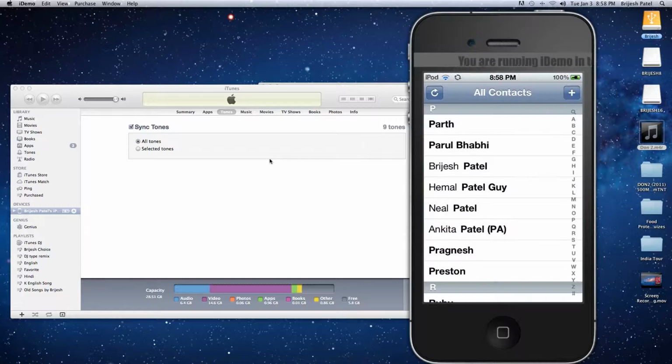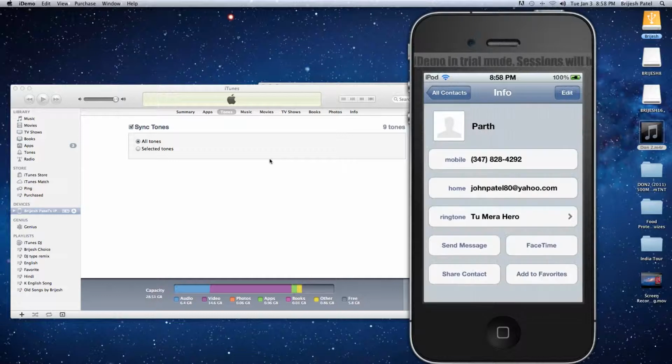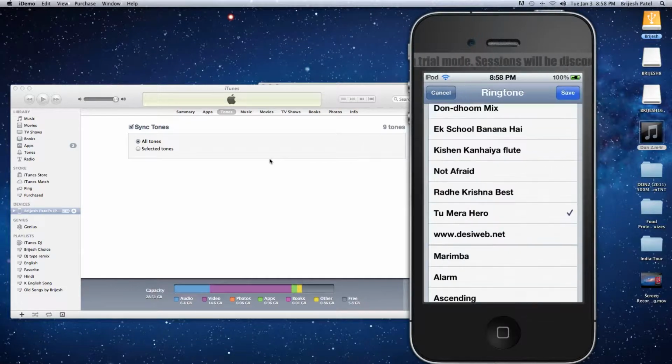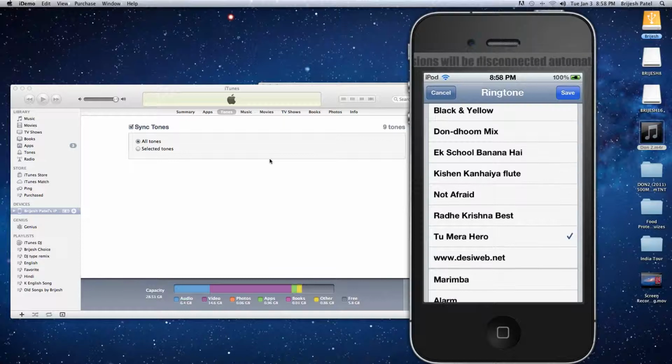So I go to contacts. I go to any contact, just for example, and then I want to change my ringtone. So I have all my ringtones around here.